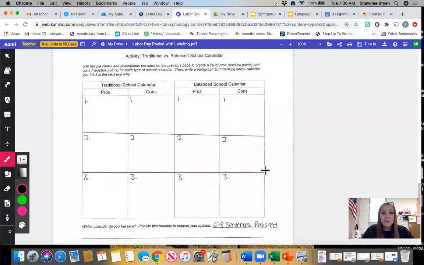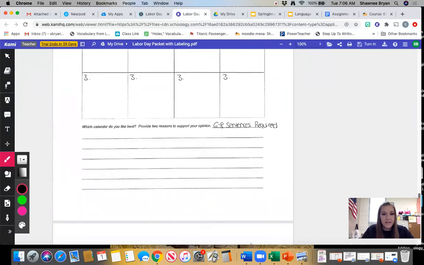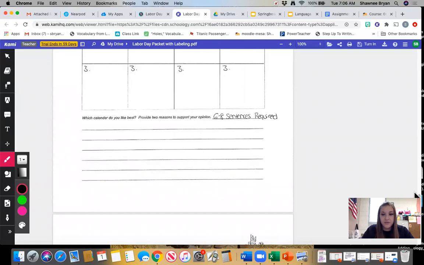It is purely your information that you can think of for why a traditional and a balanced school calendar might be good or bad. At the bottom of this page, you are going to see a portion for writing. And it says, which calendar do you like best? Provide 2 reasons to support your opinion. You're also going to see my note off here saying 6 to 8 sentences required.